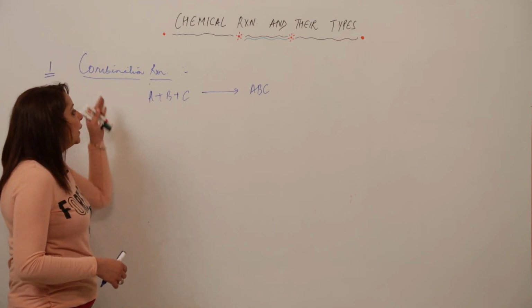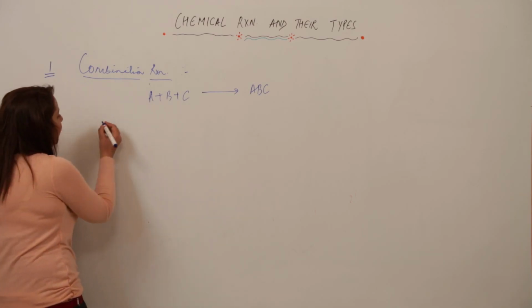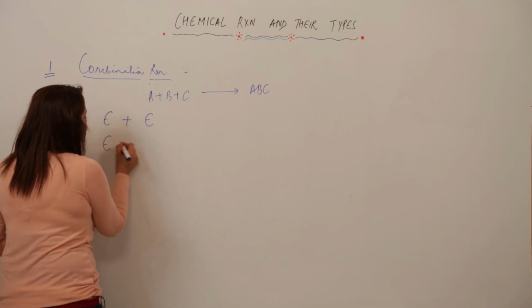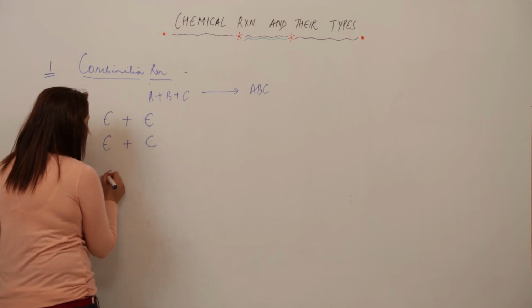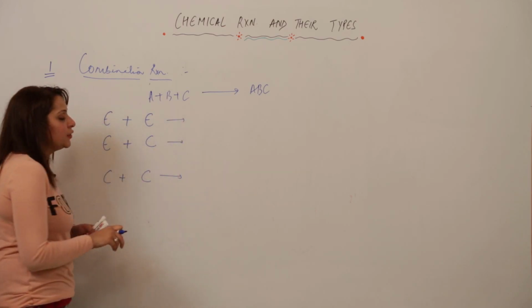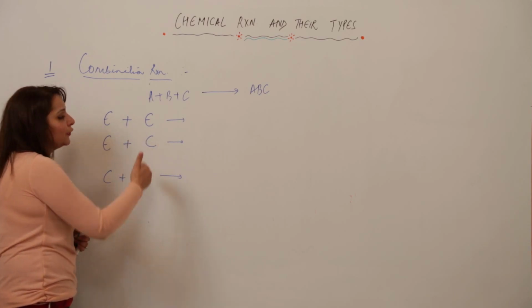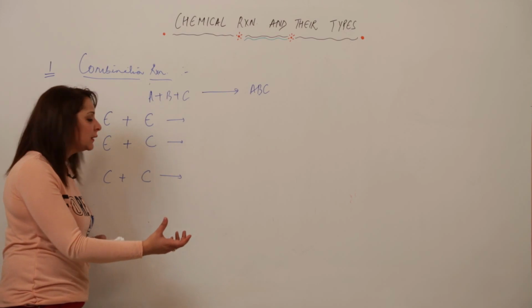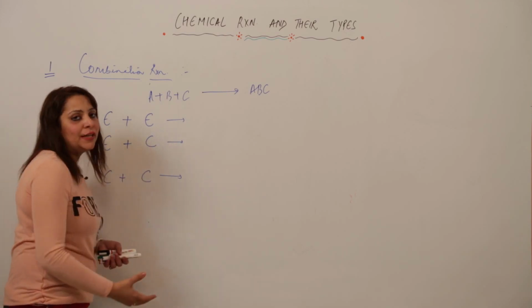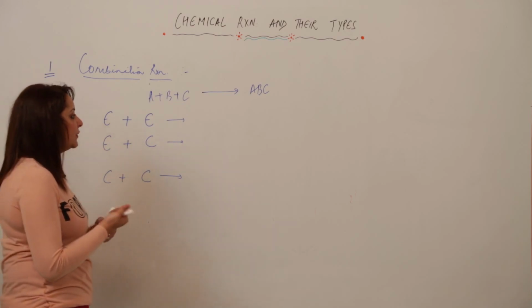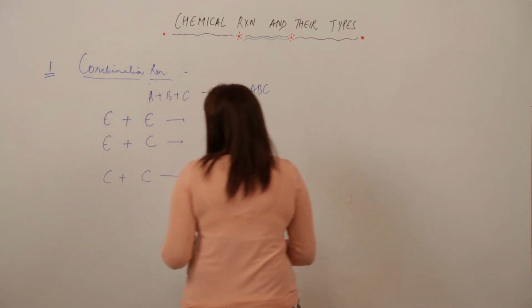Now, the second thing you should know is which element or compound can undergo a combination reaction. It should be clear in your mind that combination reactions are shown by the combination between element and element. It can be between element and compound, and even between compound and compound. That means a combination reaction can be shown by any of the 3. Element and element can combine to form a single product. Similarly, element and compound can also combine, and similarly compound and compound can combine. I am just writing an example for you to make it more clear.